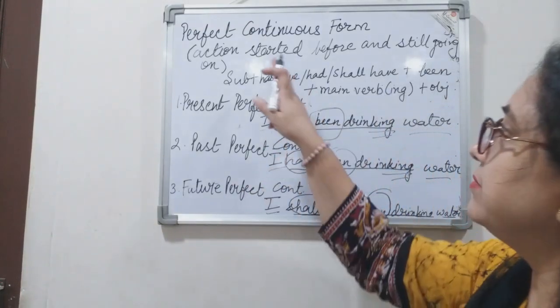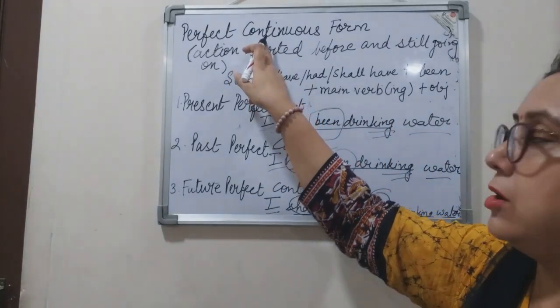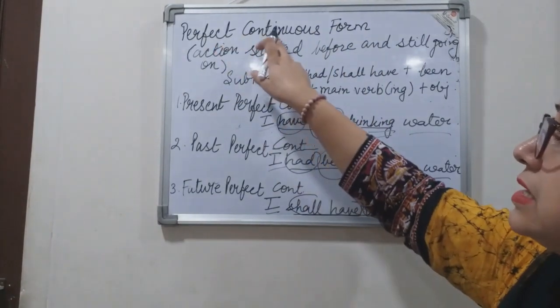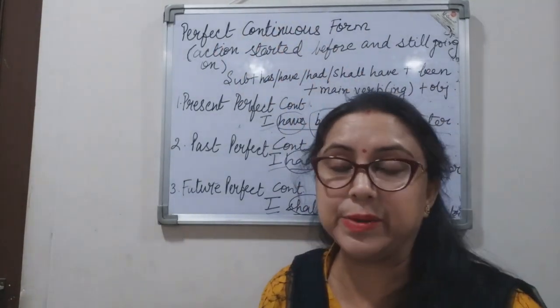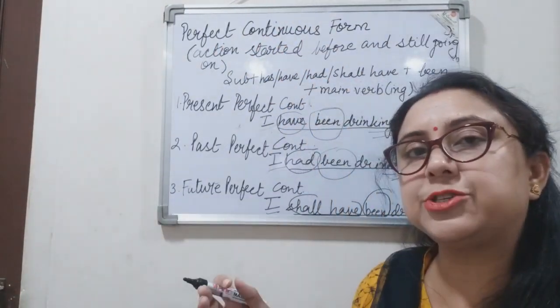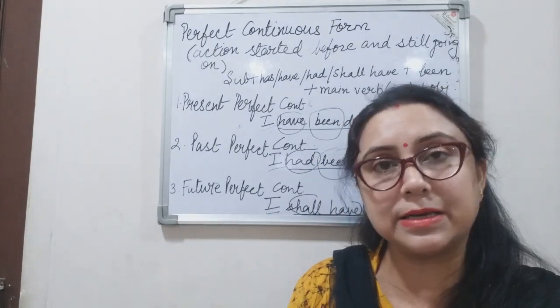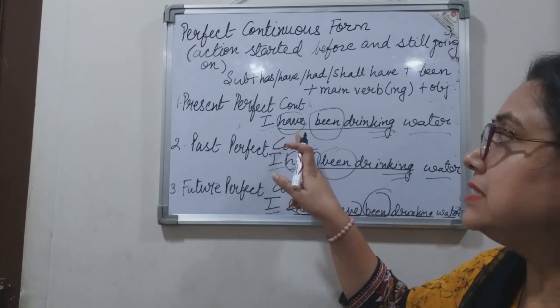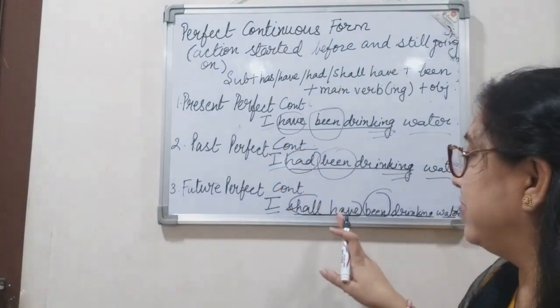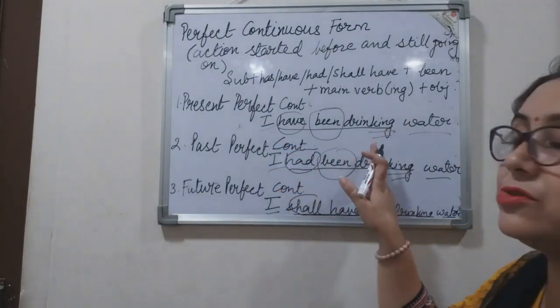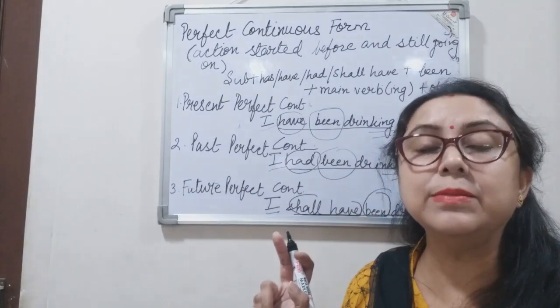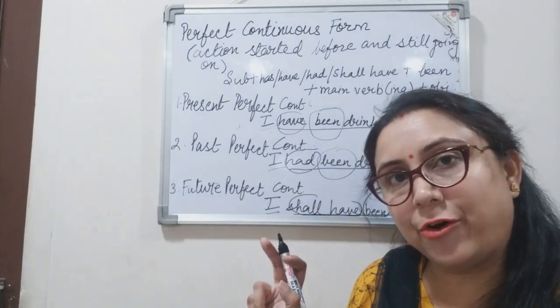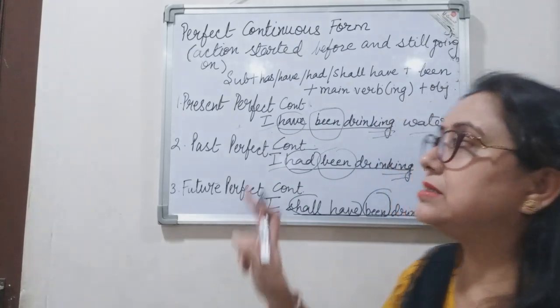As the name indicates, let me repeat, perfect continuous is a combination of perfect tense and continuous tense, right? That is why we find has, have, had, shall have, and we also find the main verb in its ing form. Now let us take a look at the structure.